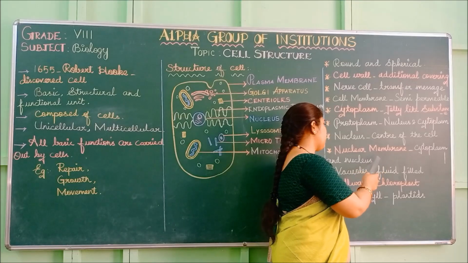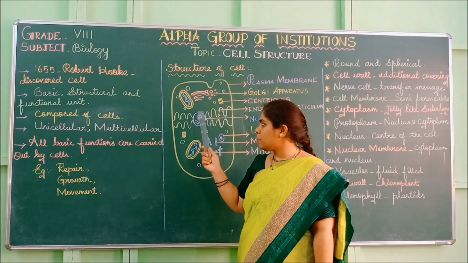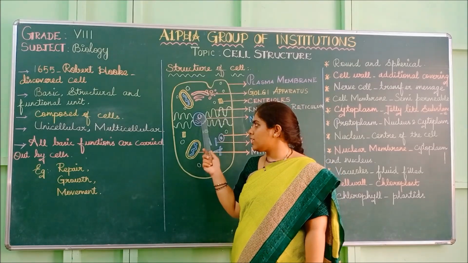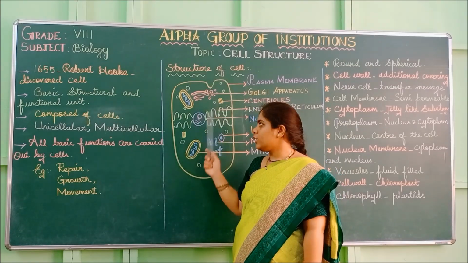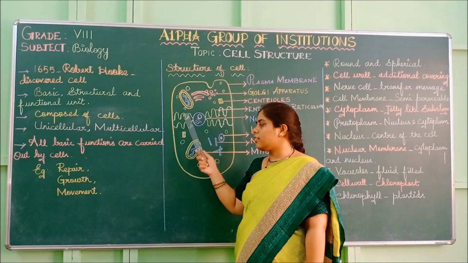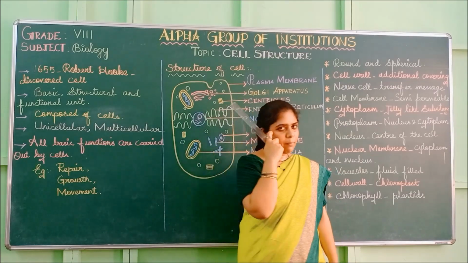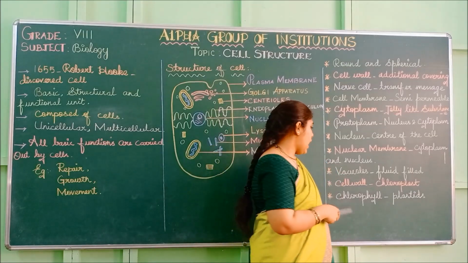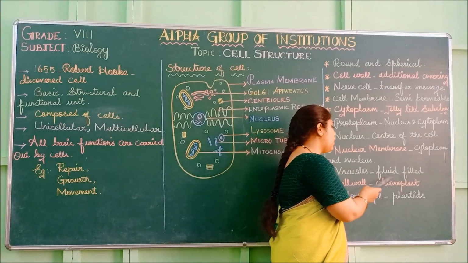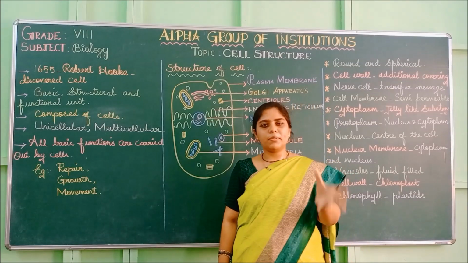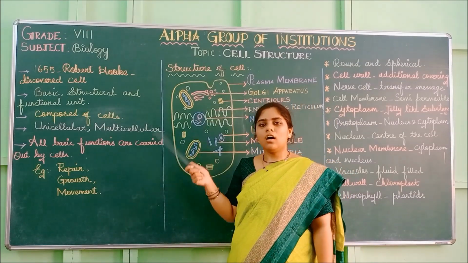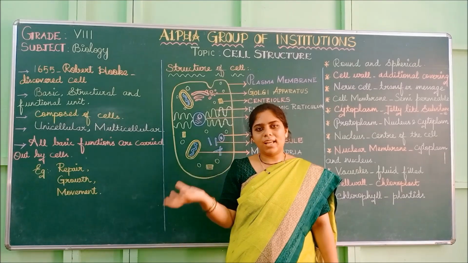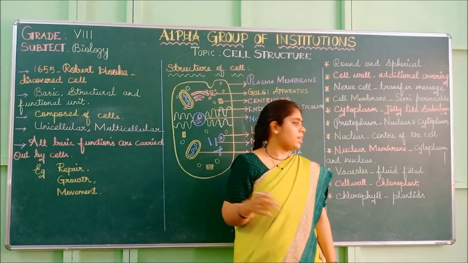Next is the nuclear membrane. The nuclear membrane will be present outside the nucleus. The cytoplasm is also included. The cytoplasm and nucleus together contain the nuclear membrane. And finally, vacuoles are fluid filled. They are empty spaces where fluid will be filled. They are large in plant cells and smaller in animal cells.